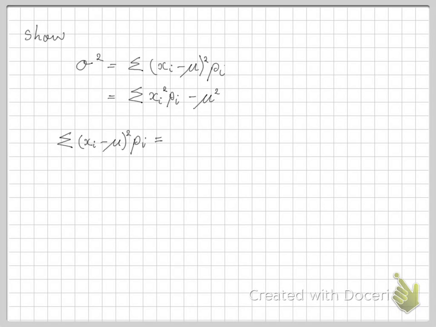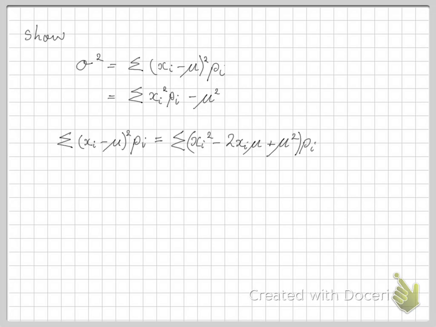Alright, here we go. We've got the original form of the formula. Now what we can do is expand the brackets. That's just expanding a perfect square, and we're going to get xi squared minus 2 xi times mu plus mu squared. Now of course that's all still multiplied by pi.